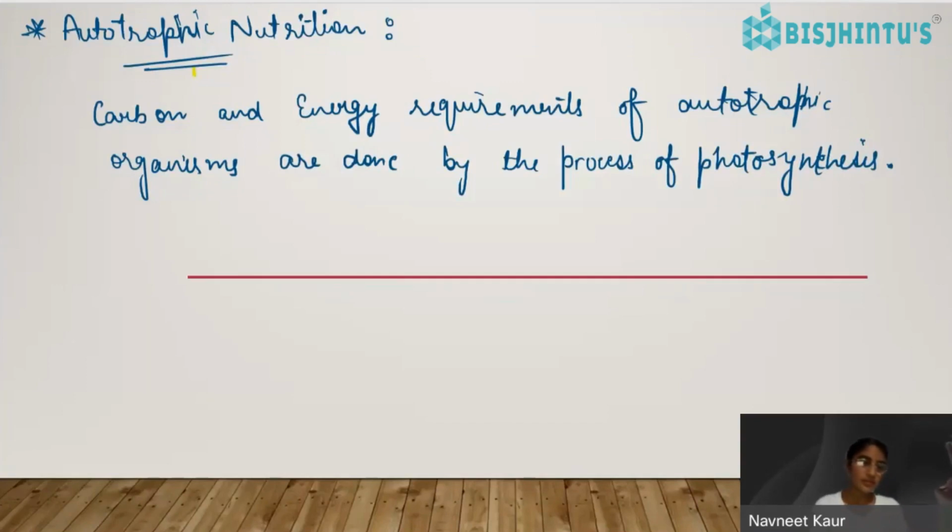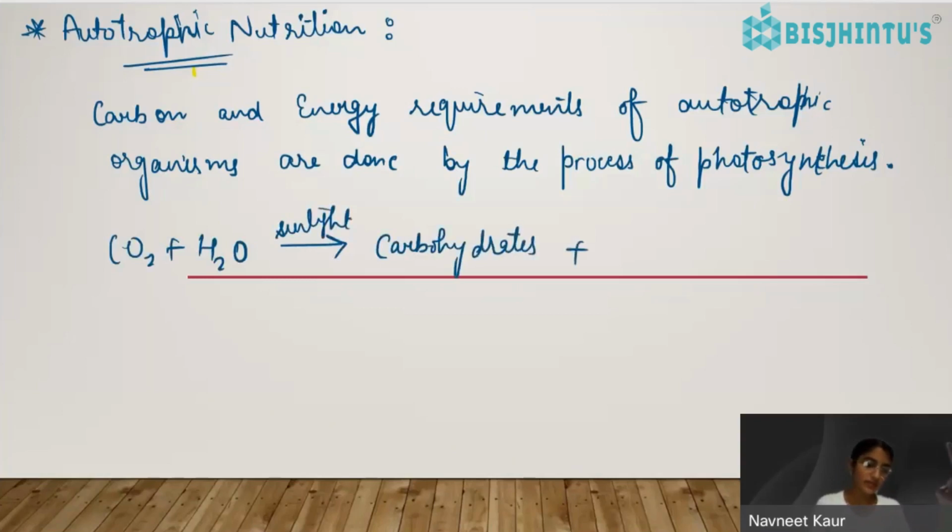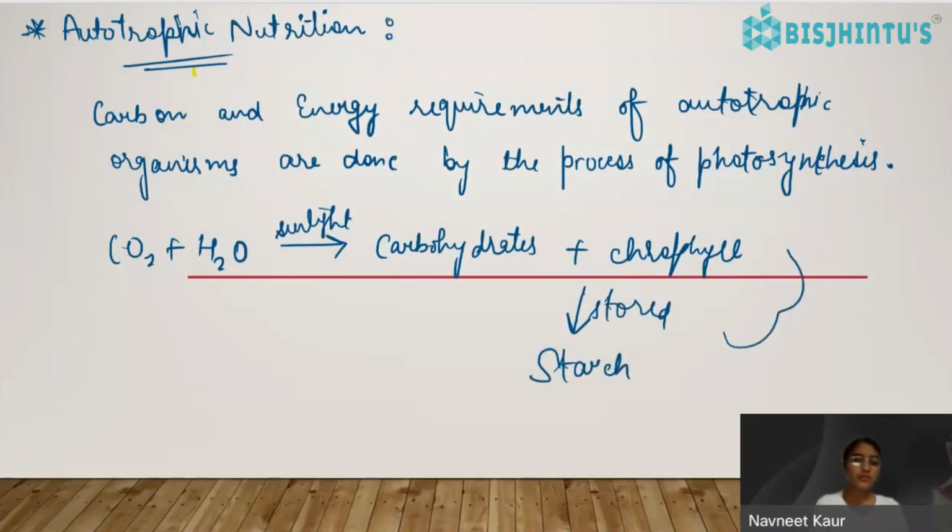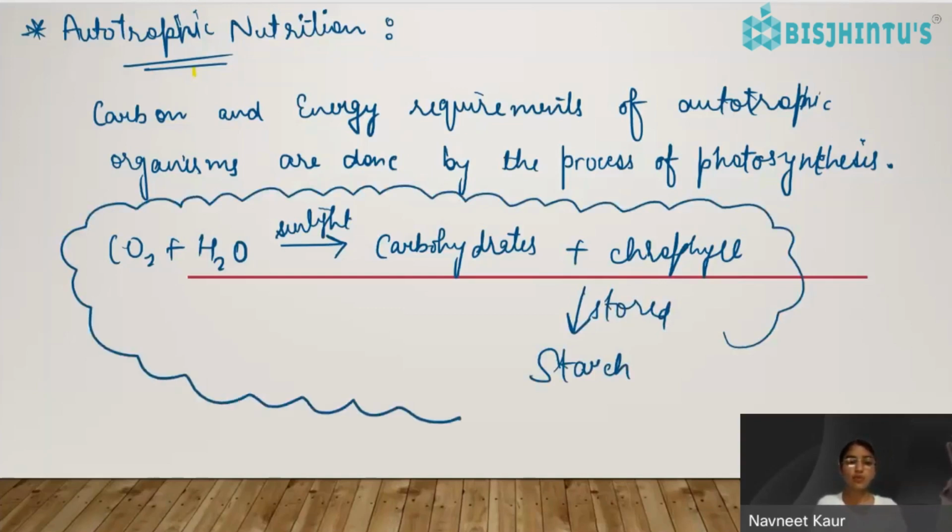The very basic reaction that will be occurring is carbon dioxide plus water in the presence of sunlight gives carbohydrates, and in the presence of chlorophyll, it gets stored and then leads to the formation of starch. So this is the very basic reaction, very basic process, or I can say in the form of a flow chart, we can learn how this photosynthesis is occurring.